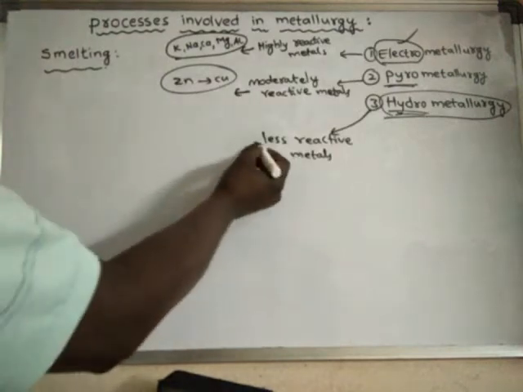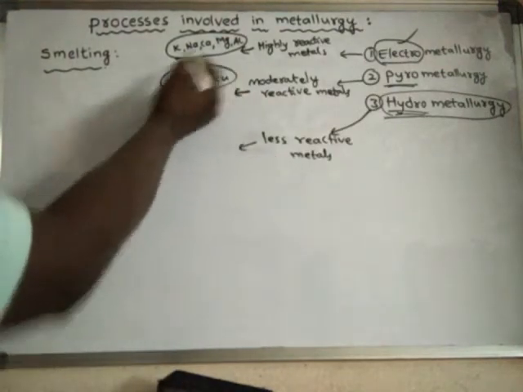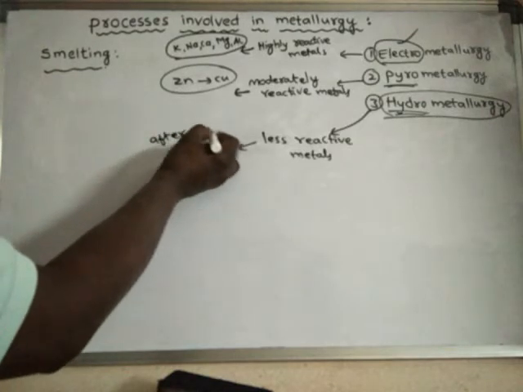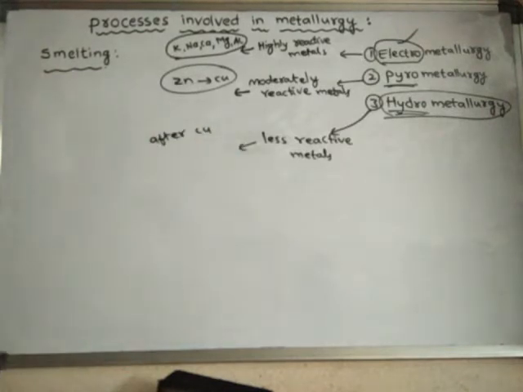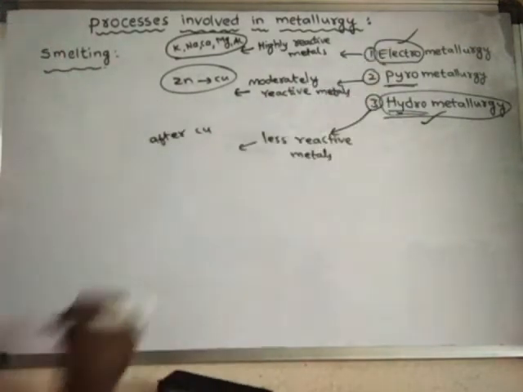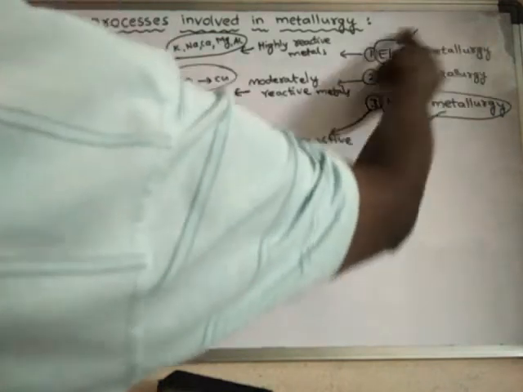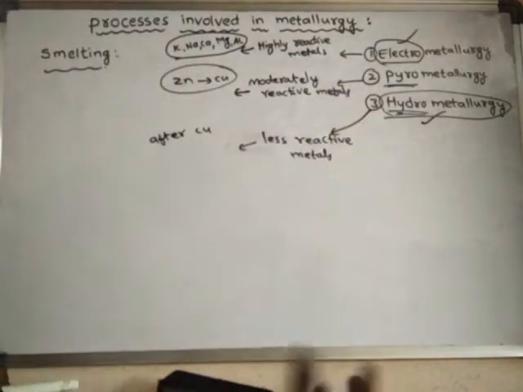The metals which come after copper in the activity series can be extracted from their ores by this process. Mainly these processes are involved. We have already learned about electrometallurgy, that means electrolysis.